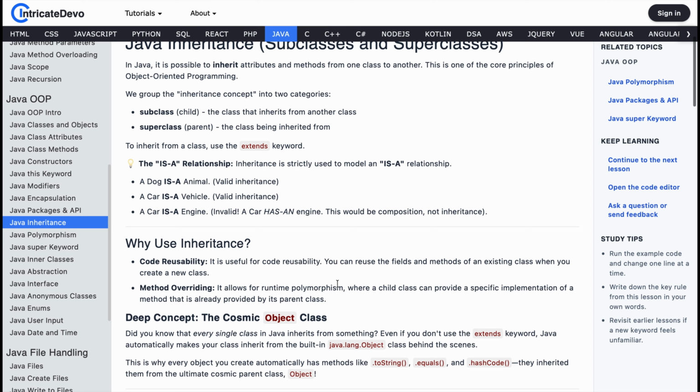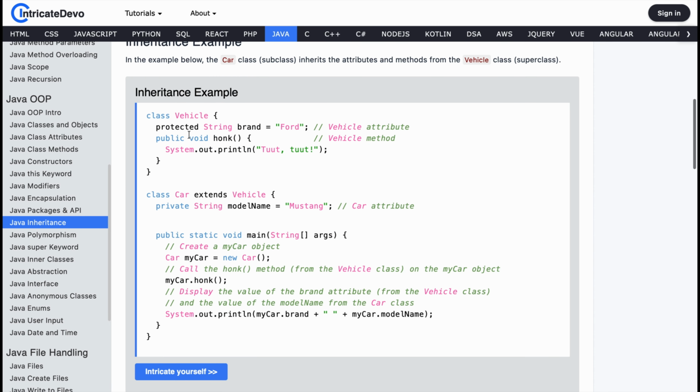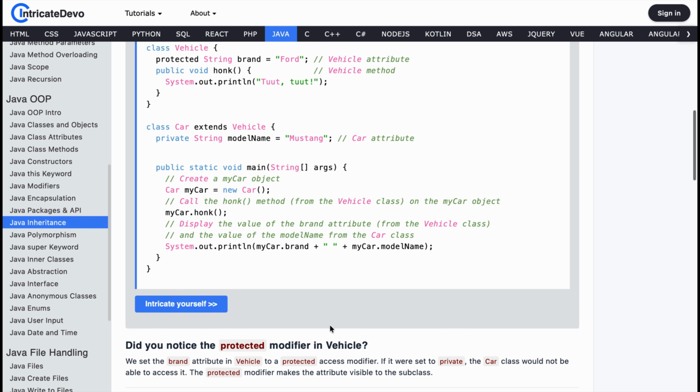Let's understand inheritance with a simple vehicle and car example. Class Vehicle: protected String brand = "Ford"; public void honk() prints "Tuut, tuut!". Class Car extends Vehicle: private String modelName = "Mustang"; in public static void main(String[] args), myCar = new Car(), myCar.honk(), then System.out.println of myCar.brand plus myCar.modelName. Here's what's happening.